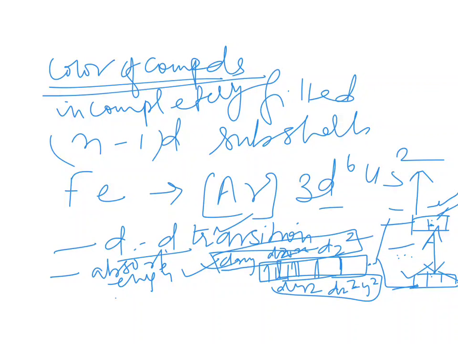When they get excited, they undergo transition and absorb the energy, and the color is given when they come back to the ground state. So that is the reason. So what is DD transition? You have understood, I think.